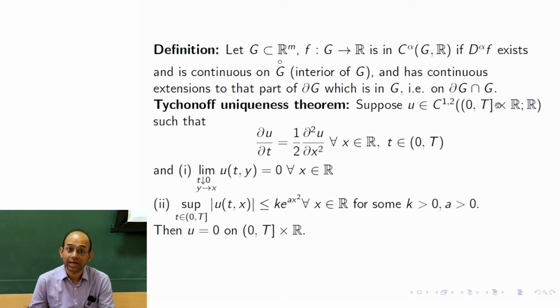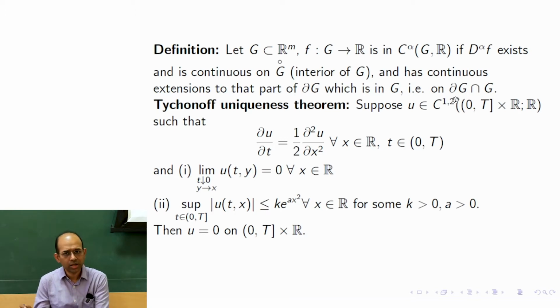Okay, of course it has another boundary which is not inside the domain, namely singleton 0 cross R. So this was just a definition of this notation, or what we mean by C12 functions. For such a heat equation, it is generally understood that the first variable is time and the second variable is space. So when we say C12, we mean that it is once differentiable with respect to time and twice differentiable with respect to space.